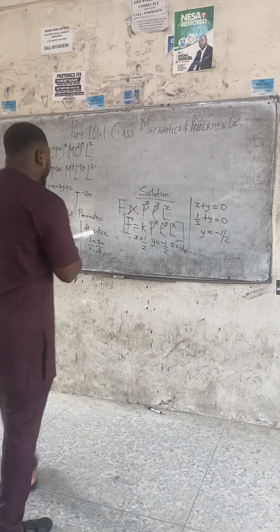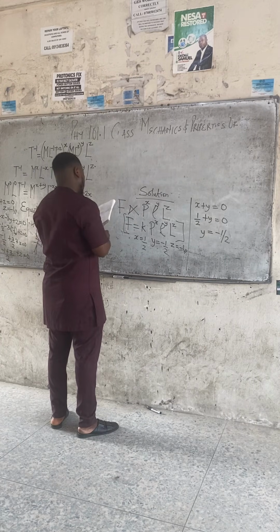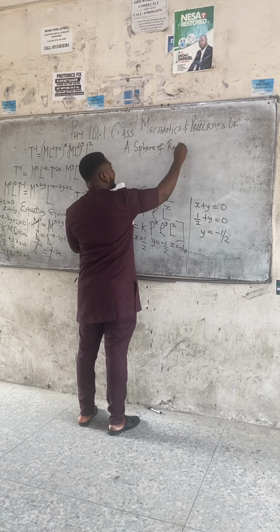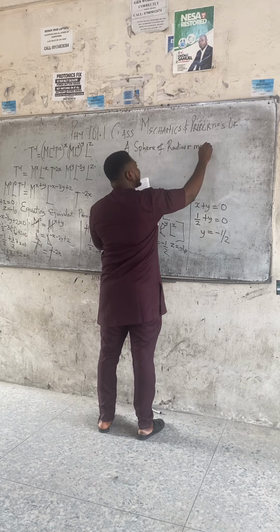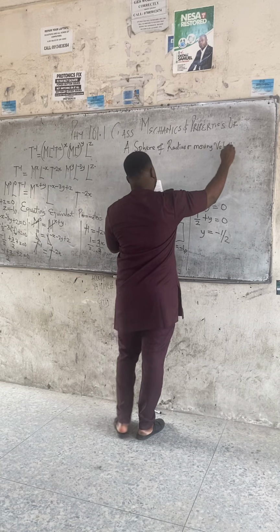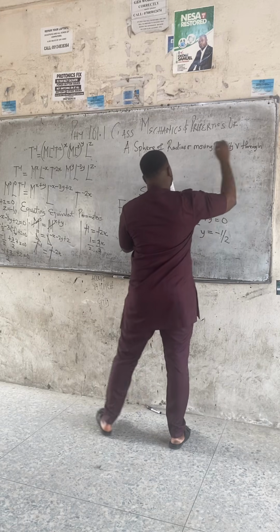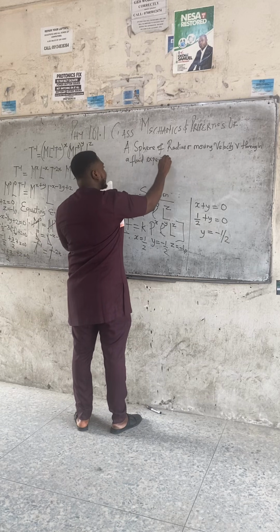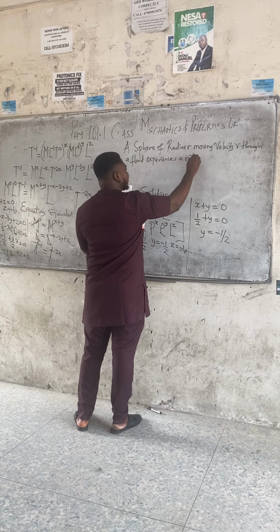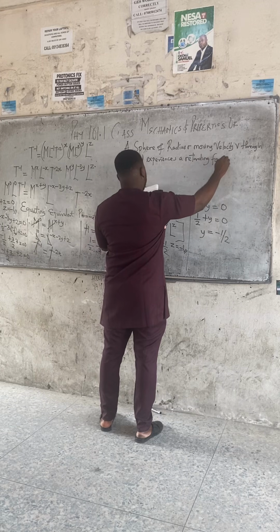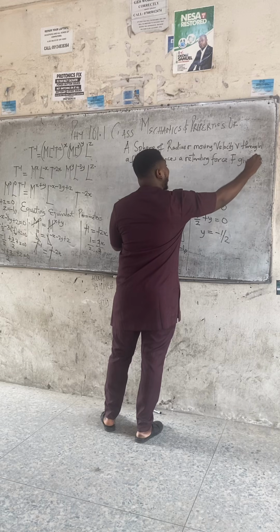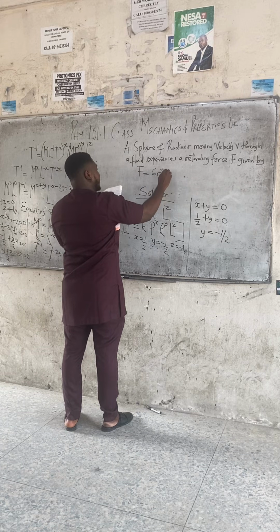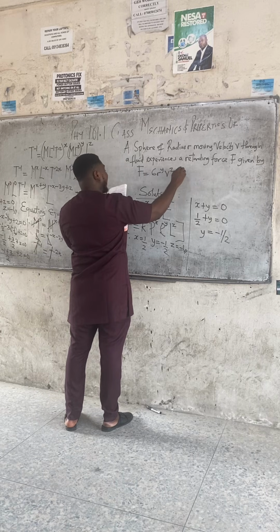A sphere of radius r moving with velocity v through a fluid experiences a retarding force F given by F equals 6 times r raised to power y, v raised to power z, and coefficient of viscosity, eta, raised to power x.